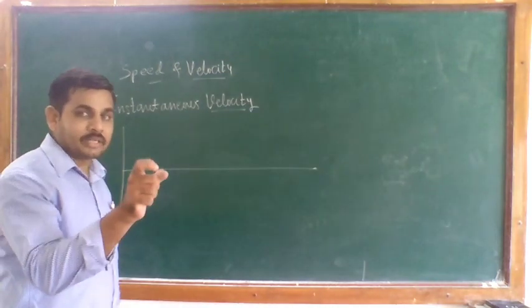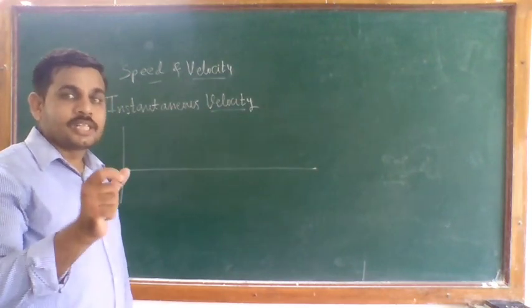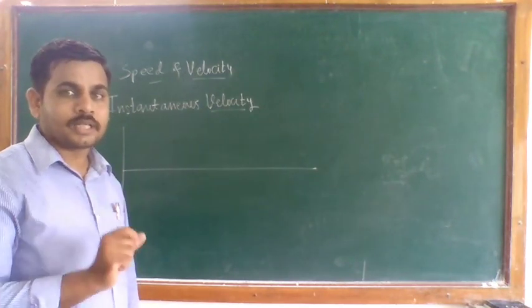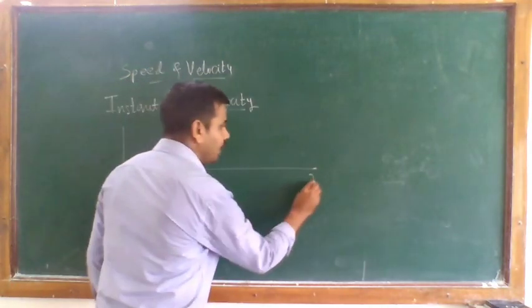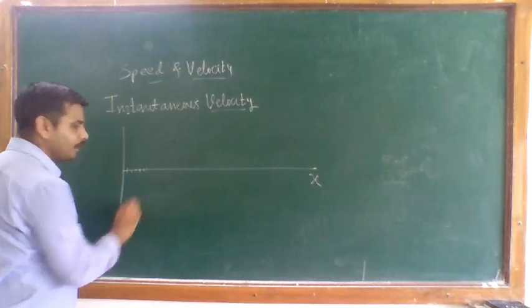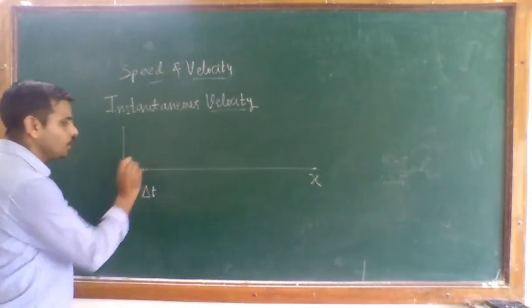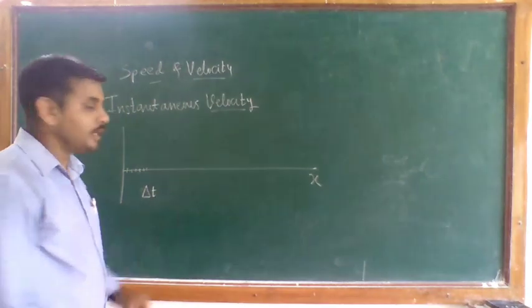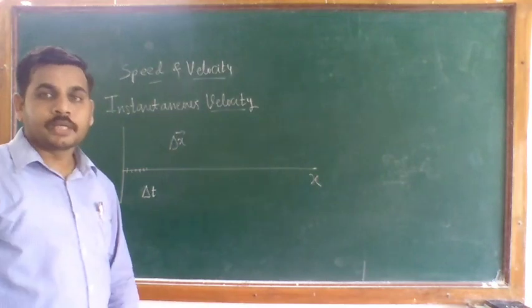Only the time interval delta t is small, and due to that the displacement, which is delta x along the x-axis, also becomes very small.